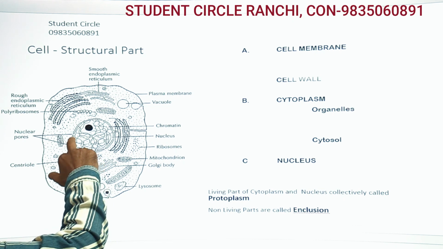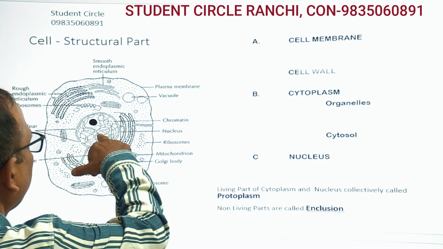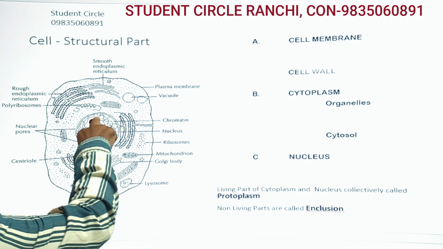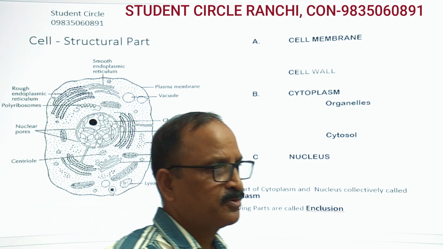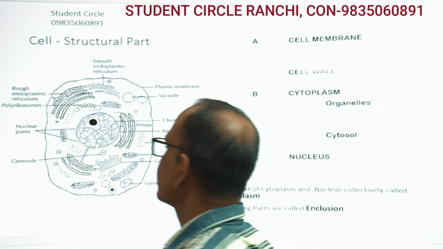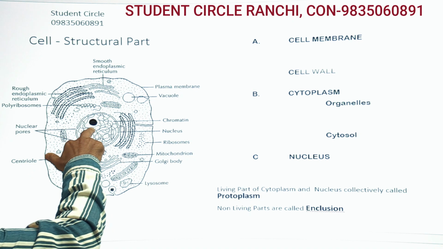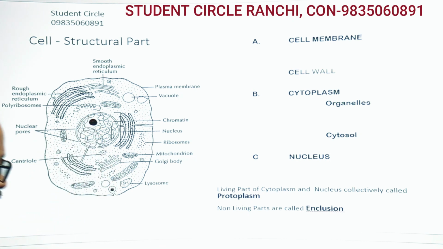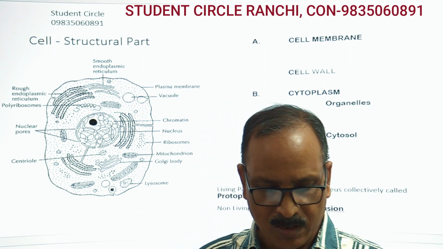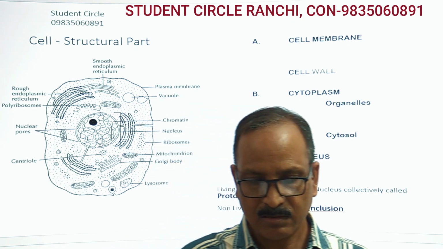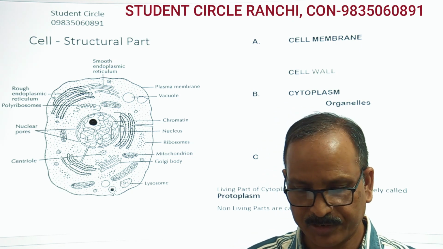It contains a jelly-like substance called nucleoplasm. Inside nucleoplasm we have chromatin fibers, made up of DNA or chromosomes. In between we have a very dense, spherical structure called nucleolus. It is responsible for synthesis of protein. Nucleus is the part that controls and coordinates all the functions of the cell.